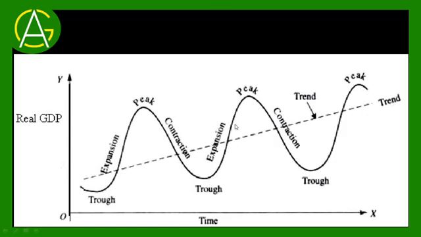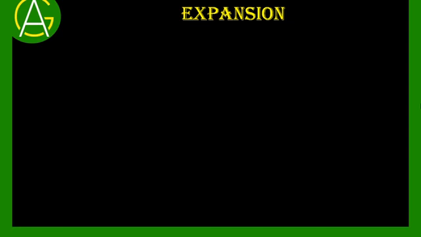So this cycle goes on continuously, and these phases will continue, but these phases do not have the same time level. It may be different. It may happen that expansion may run for 6 months, peak maybe for 2 months only, again contraction maybe for 1 year or 2 years. So the duration of all these phases is not equal. Now let us take a look at all these phases one by one.